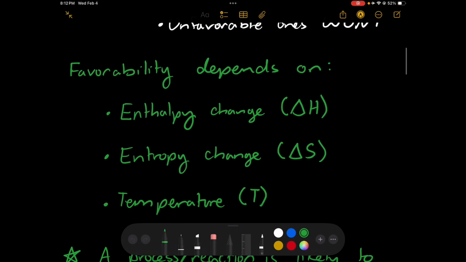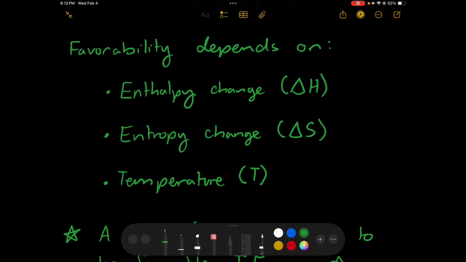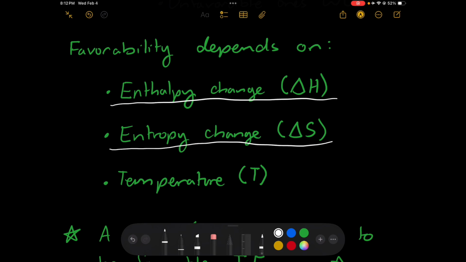It's going to depend on a couple of things. Specifically, favorability depends on the enthalpy change, our delta H value, our entropy change, or level of chaos, our delta S value, and the temperature surrounding the system.